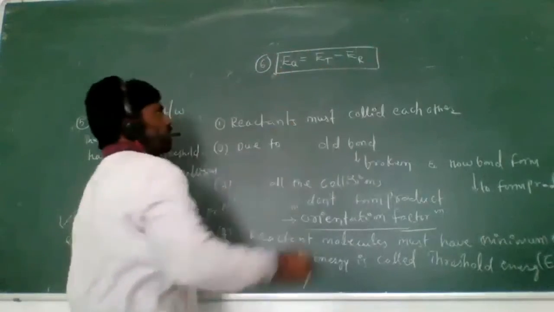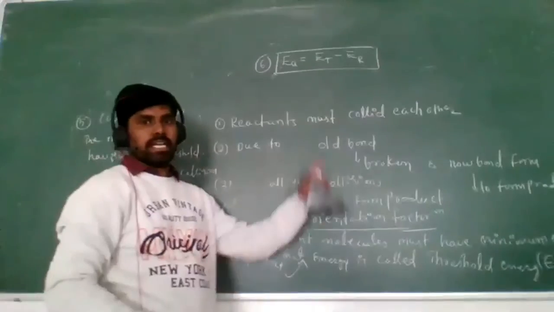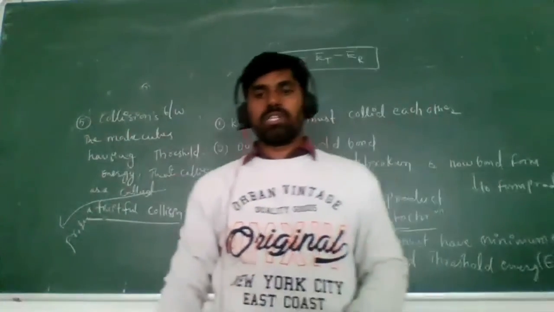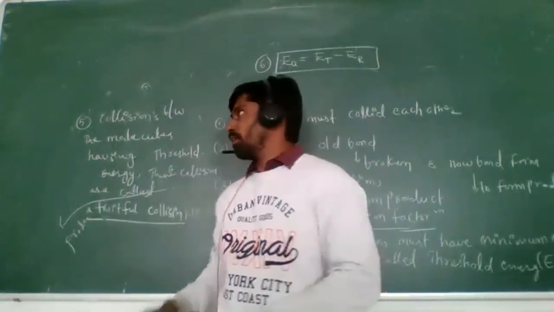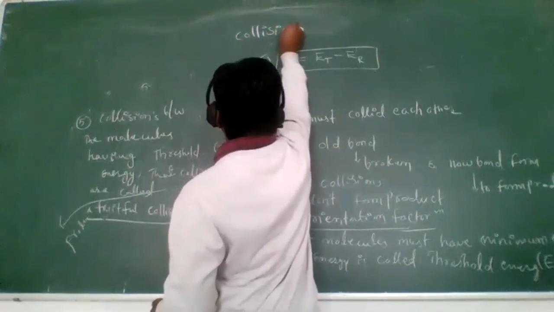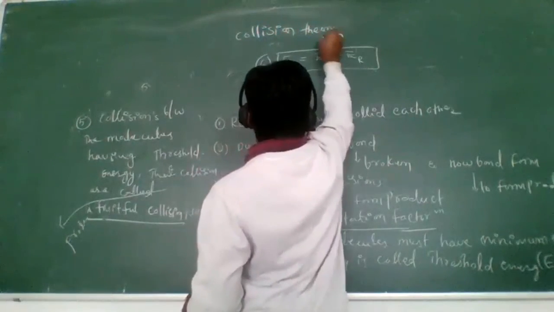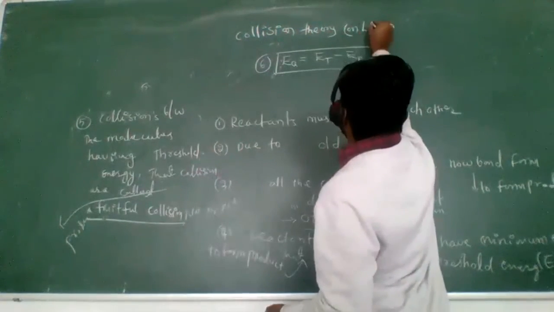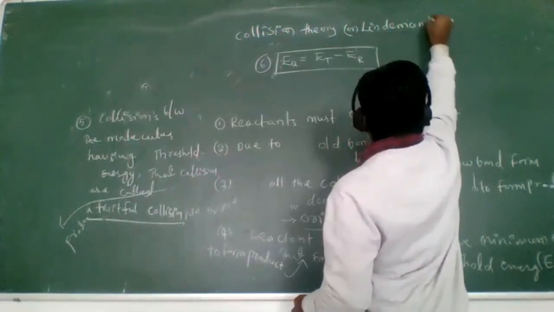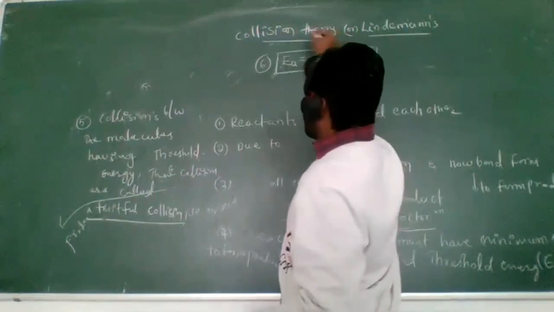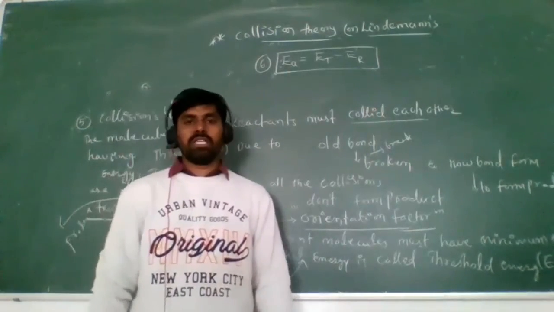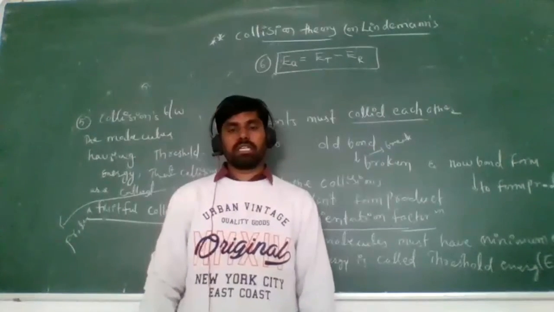So finally, this is what we call collision theory or Lindemann's theory. Very important. So this is the class about collision theory. I hope you understand. Is that clear? Right. Thank you.